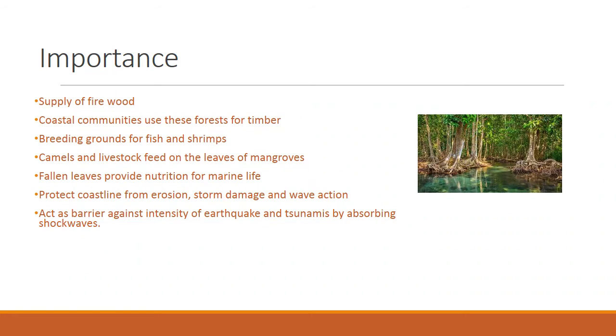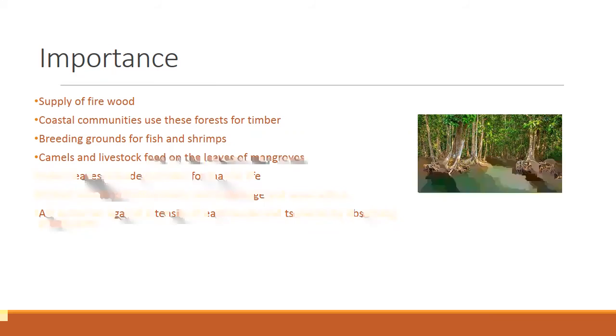Now we will see what is the utility or importance of these forests. Number one is they supply firewood. Then coastal communities use these forests for timber, breeding grounds for fish and shrimps. Camels and livestock feed on the leaves of mangroves.